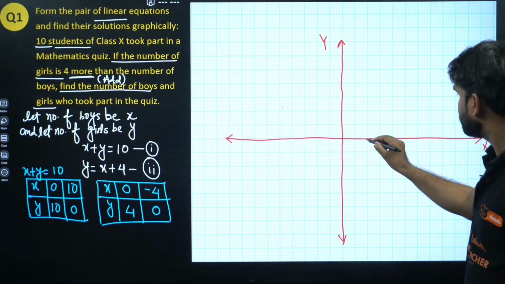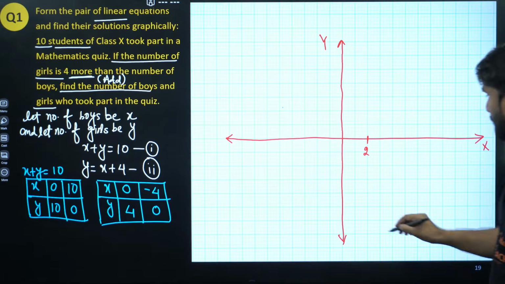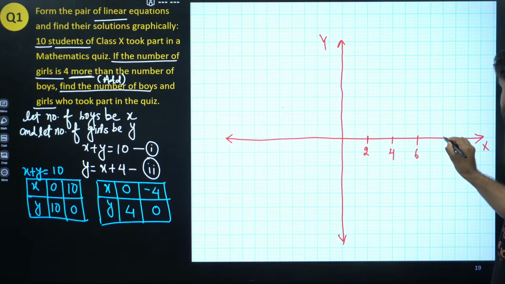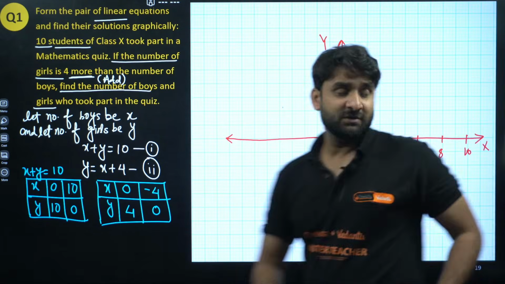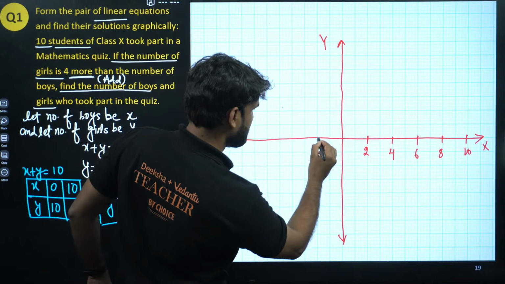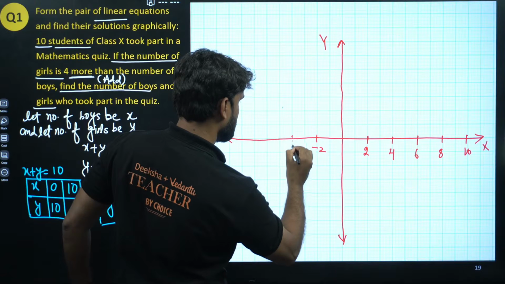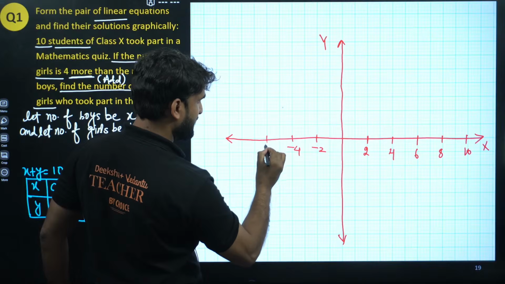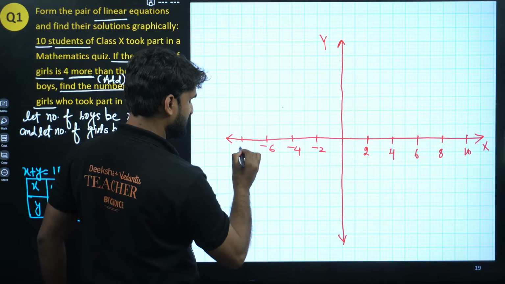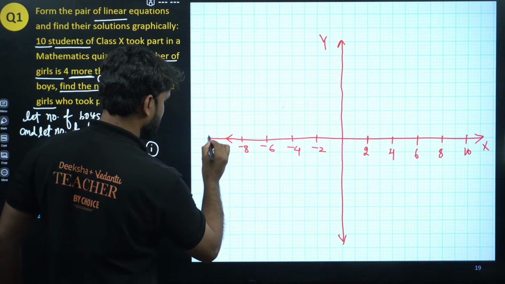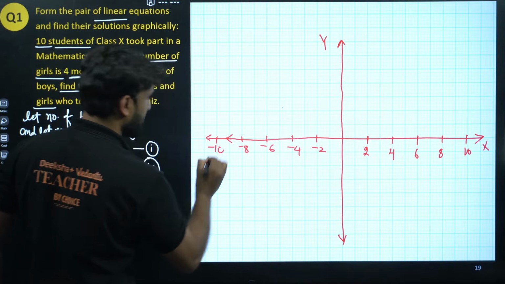2, 4, 6, 8, and this is 10 here. Similarly these numbers will come on this side also. So this is -2, -4. I'm taking a unit of 2 boxes, so don't get confused. -6, -8, and let's assume this will be -10.